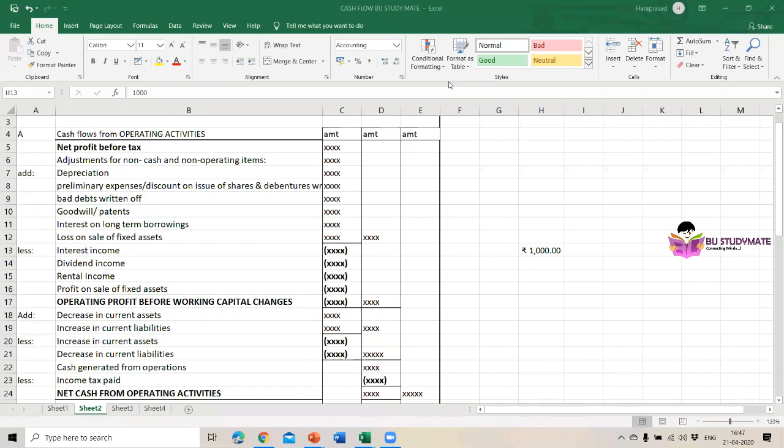Then it is historical in nature, as the cash flow statement is prepared on the basis of two comparative balance sheets of the past years. Hence, the information revealed by it is historical in nature. Okay, these are the objectives, uses, and limitations of the cash flow statement. Till now you got what the cash flow statement explains.